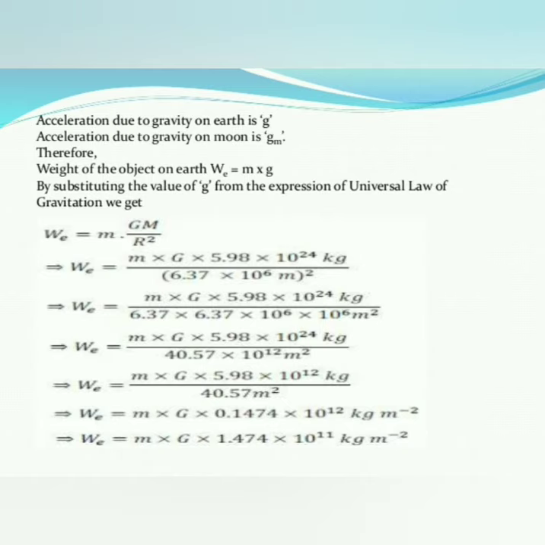0.1474 into 10 to the power of 12 kg per meter square. Then we are changing the value here, W is equal to m into G into 1.474 into 10 to the power of 11 kg per meter square. Okay, so these values we can use in the next step.